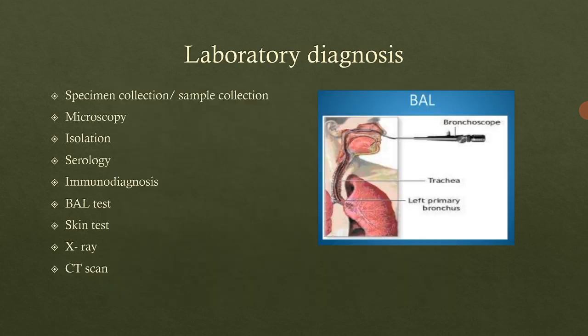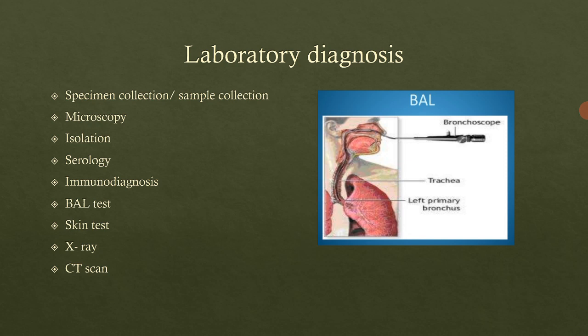After the symptoms, what will be the laboratory diagnosis? How will we diagnose this disease or this infection? For that, the first step in the laboratory diagnosis, as we know, will be specimen collection. In this type of infection, what will be the specimen? The specimen should be the sputum sample, because in the sputum sample there must be the presence of Aspergillus fumigatus. We are focusing on that species.